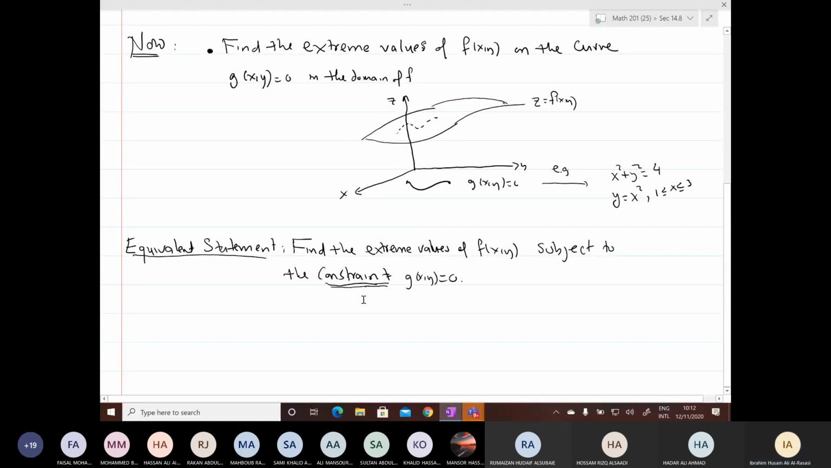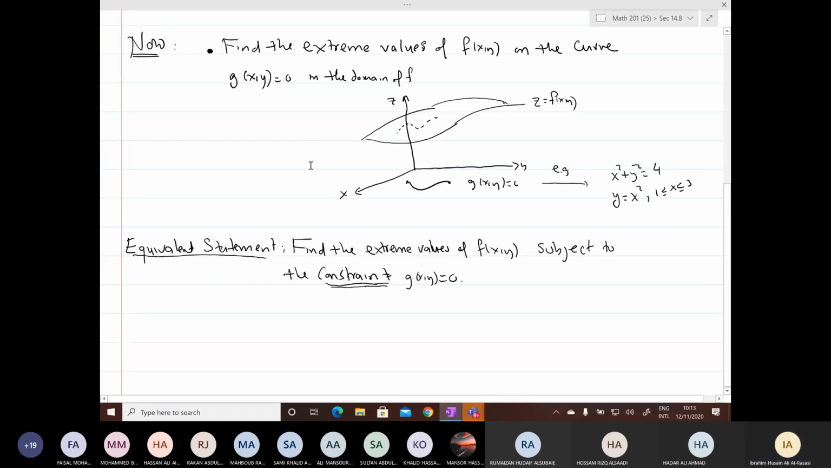Basically it means the following: find the extreme values of f not over the whole domain of f. No, I need them only on the part of the domain on the curve g. There is a restriction: I need the extreme values of f not over the whole domain, just over the points on the curve. So basically it means find the extreme values of f on the curve g equal to 0. They have the same meaning.